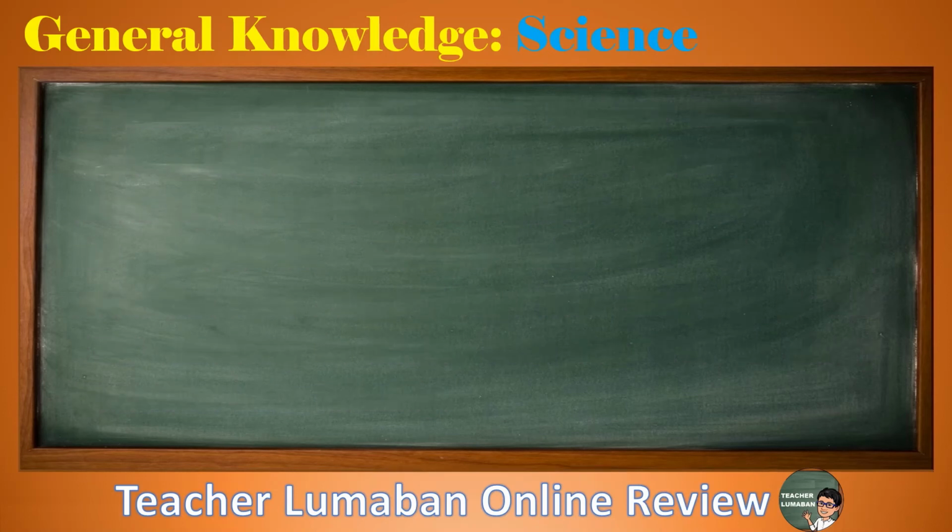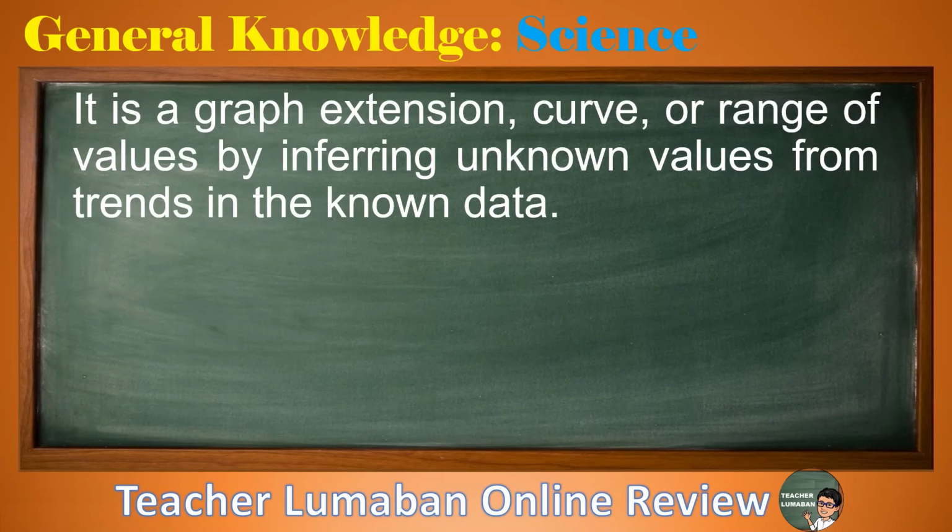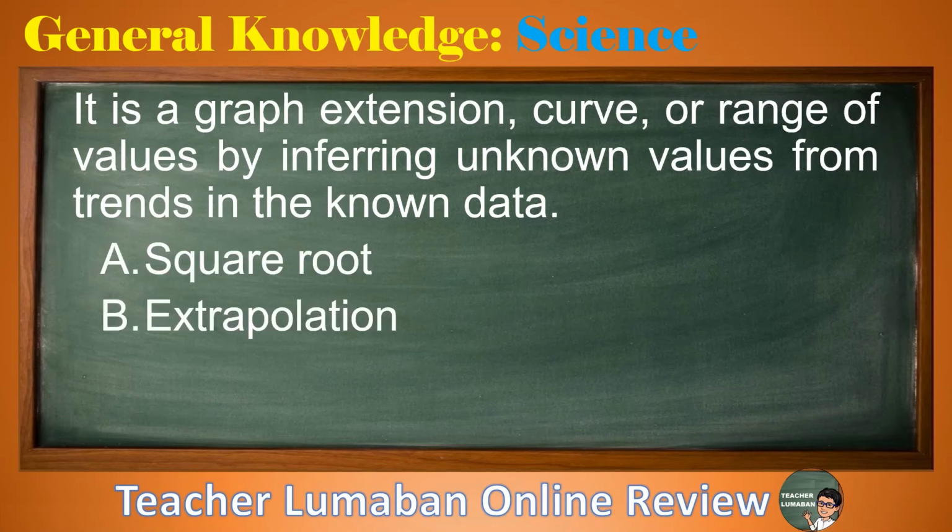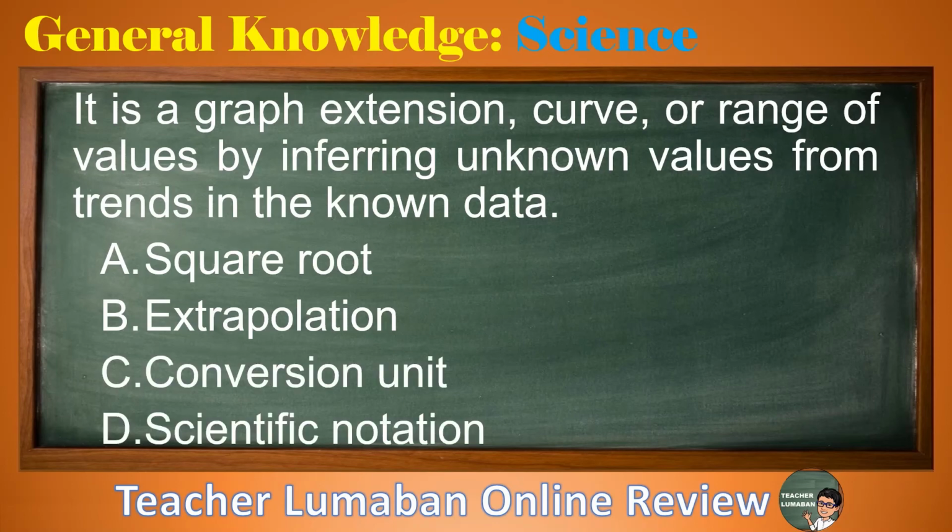It is a graph extension, curve, or range of values by inferring unknown values from trends in the known data. Letter A, square root. Letter B, extrapolation. Letter C, conversion unit. Letter D, scientific notation.